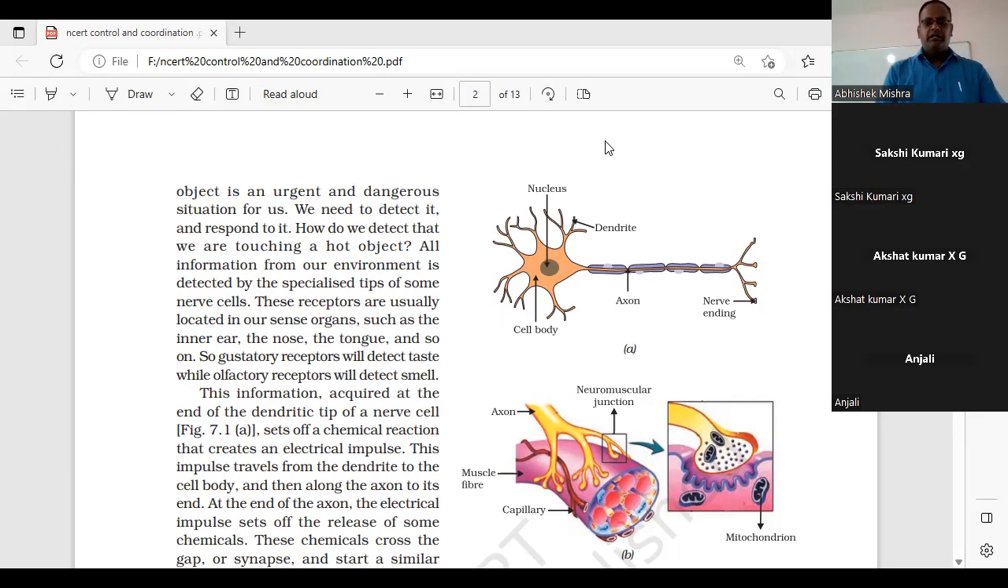Now you see, students. Yesterday we discussed stimuli, response. We discussed the nervous system, the types of nervous system. Then we discussed the structural and functional unit of the nervous system, that is a neuron. Now, before starting today's class, let me recapitulate yesterday's class.